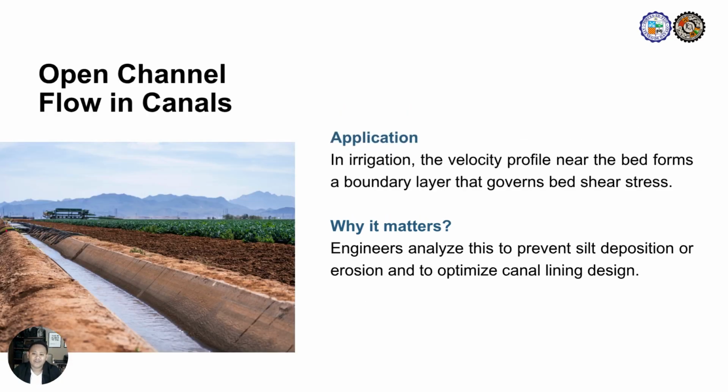Next, in open channel flow, such as irrigation canals, a boundary layer forms along the bed where the fluid interacts with the canal surface. This velocity gradient near the bottom determines the bed shear stress, which directly affects sediment behavior. For example, in irrigation systems, excessive shear stress may cause erosion of the canal bed, while insufficient shear may result in silt deposition, reducing the flow capacity of the irrigation canal.